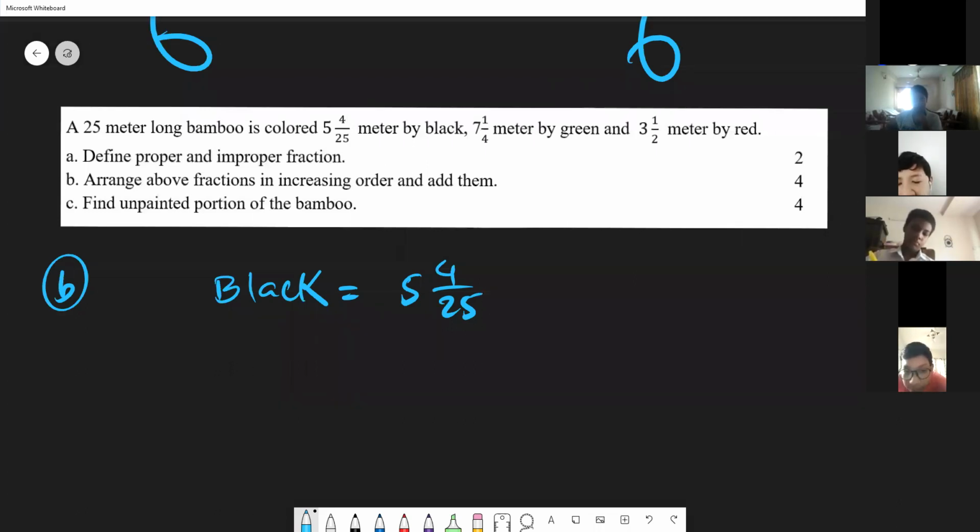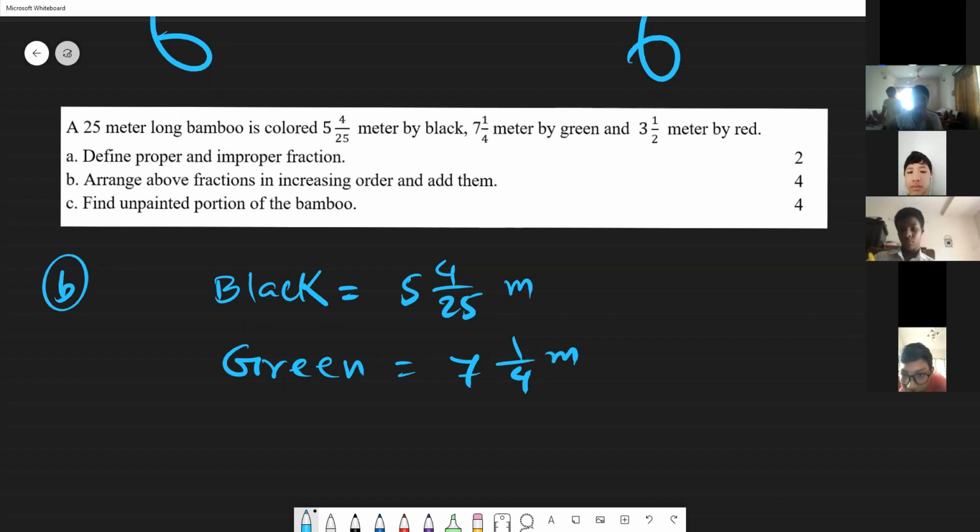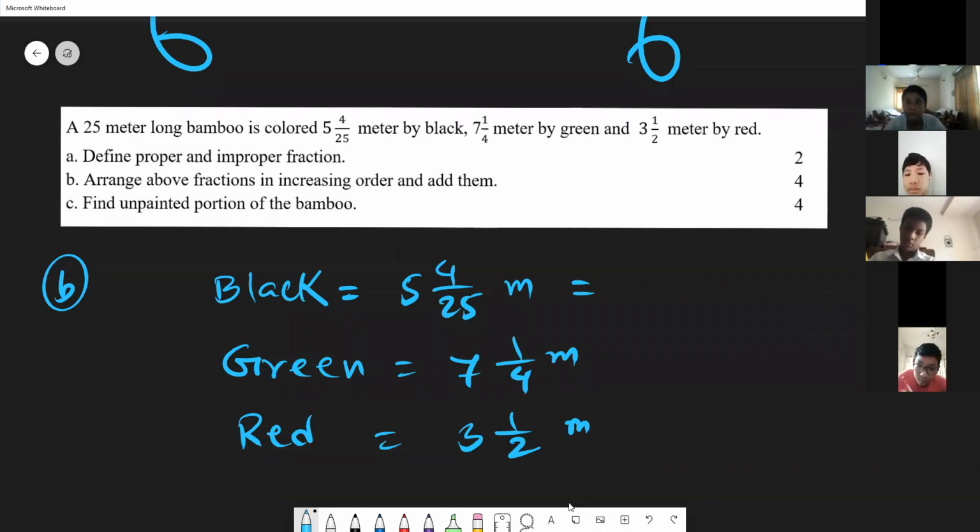Black, and then the color is green. Green equals 7 whole 1/4. We can write here meter. Okay, another one is red. Red color is equal to 3 whole 1/2 meter. We can convert these mixed fractions into improper fractions.